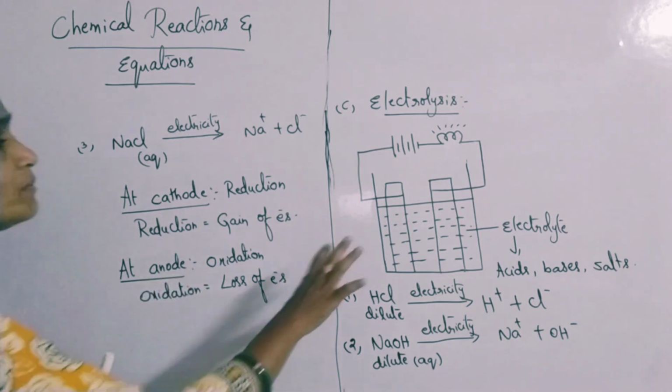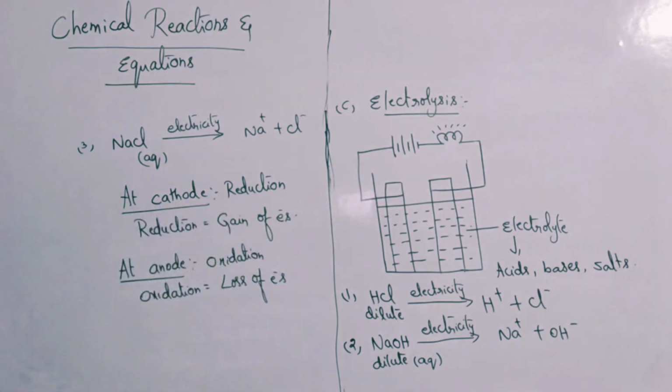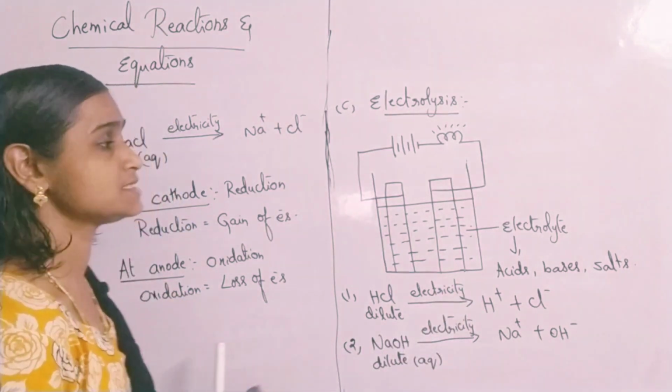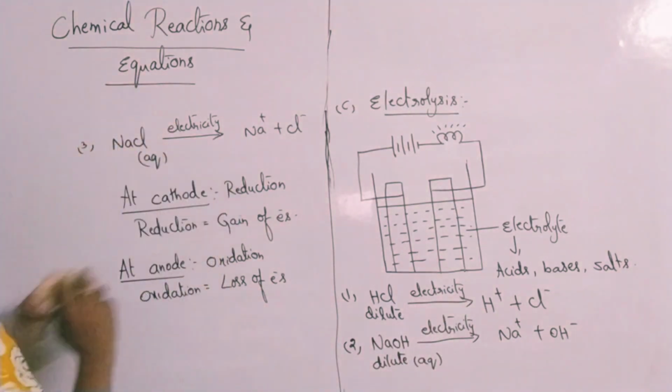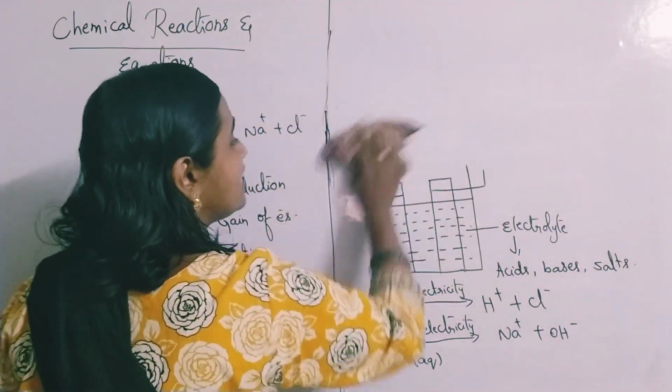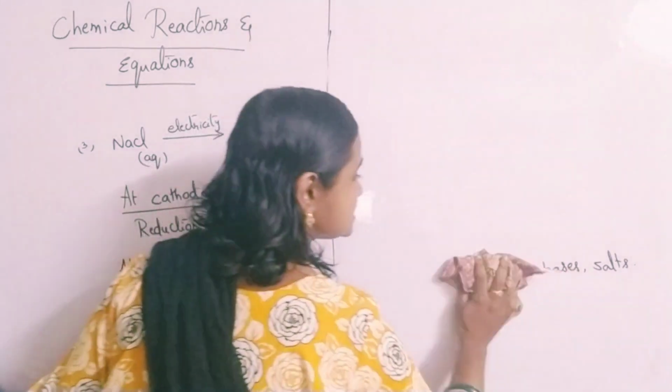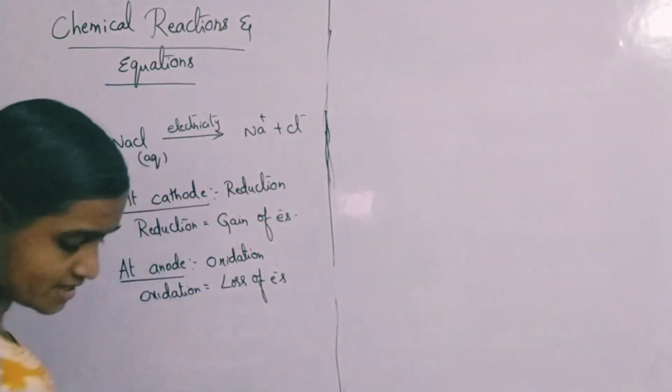So this is all about electrolysis reactions. The electrolyte can be either an acid, a base, or a salt substance, so you have to remember all these things. Next we'll move on to the third type of reaction, that is displacement reactions.